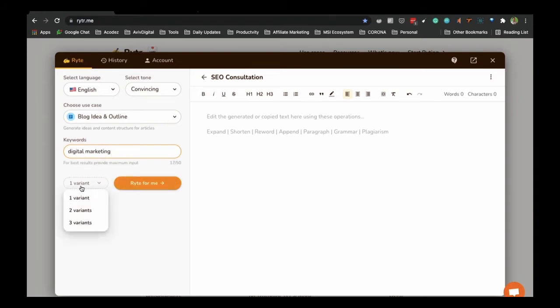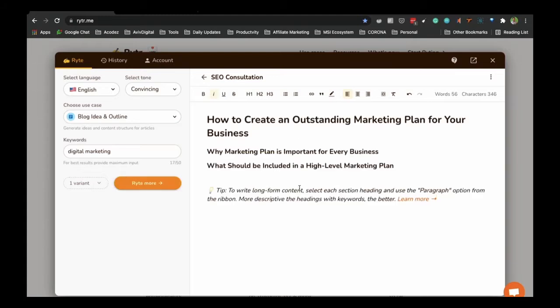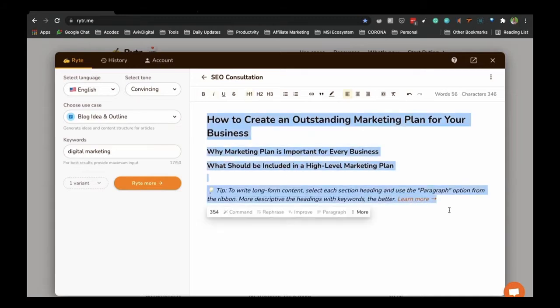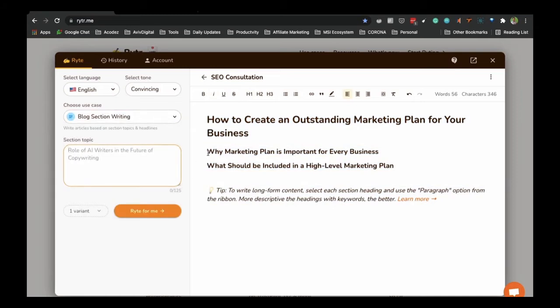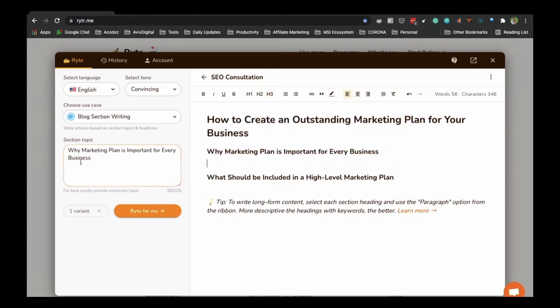Digital marketing, so you get three variations. Write me in, so you will get write me in how to create, and this is the outline. So now you can start writing your content based on this particular outline. So that's the blog outline. Then blog section. So now we got a blog section, so now I am going to include blog section content. So I will write, why a marketing plan is important for every business.